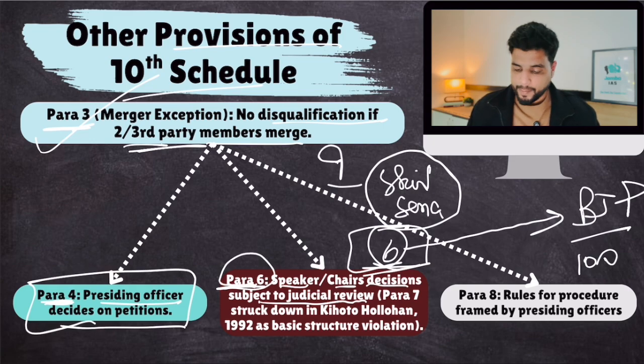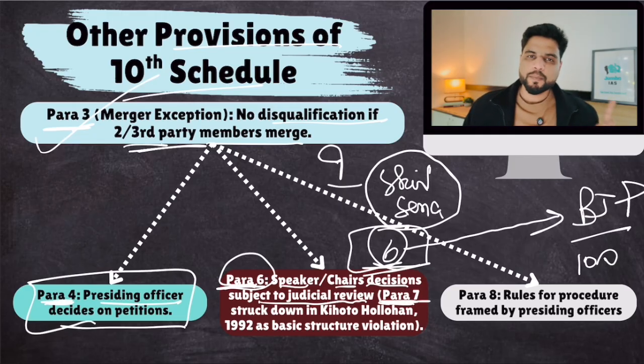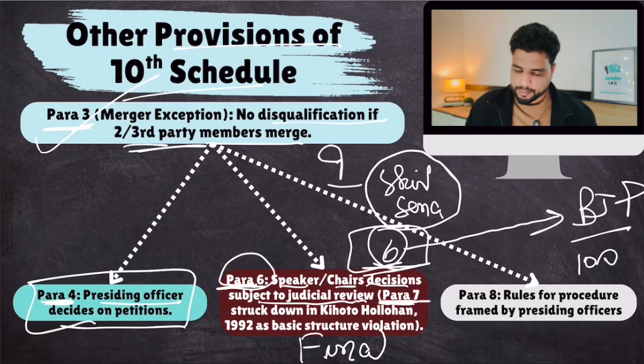But there was a para 7 as well in 10th schedule. And do you know what this para 7 was? This para 7 said that the decision given by the speaker or the chairman was final and it was not subject to judicial review. This was final, nobody could question it. But we all know, generally speakers or presiding officers are mostly from the ruling party. Naturally, they can have some bias.